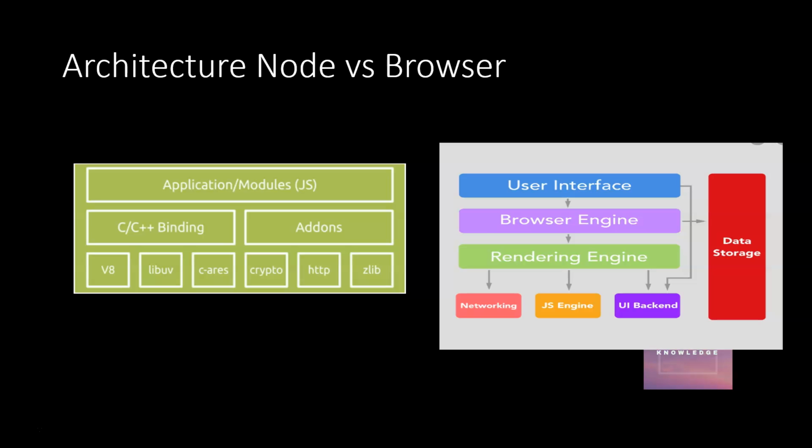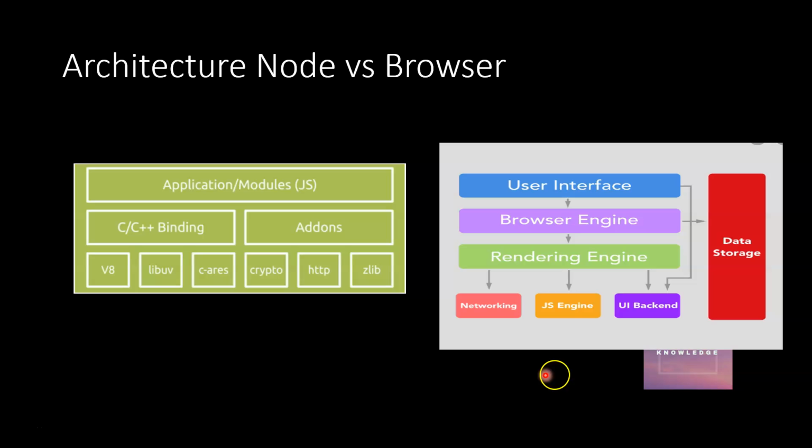What you see on the left hand side is the architecture for Node. So in Node, you have the JS modules, what you wrote, with all the libraries. V8 is nothing but the JavaScript engine which is within Node, and other C++ libraries. For JS and other libraries to connect with each other, the C++, we have bindings and also we have some C++ add-ons as well. As I told, Node is nothing but the JavaScript engine plus the C++ libraries. So this is called Node.